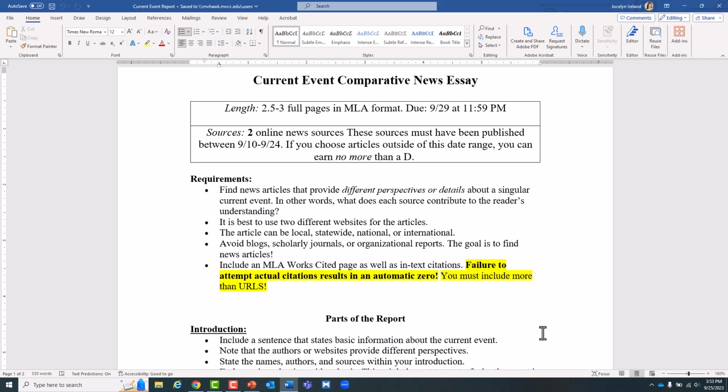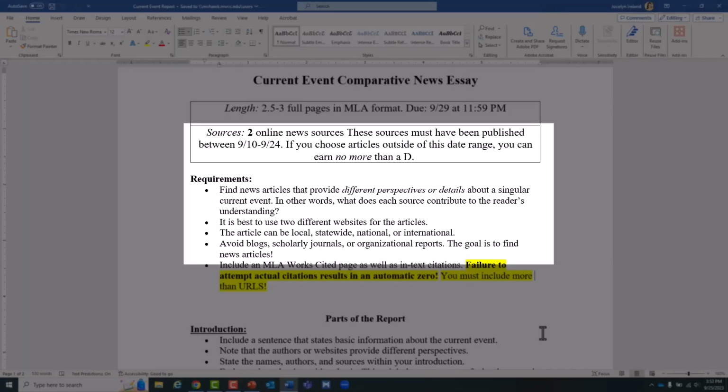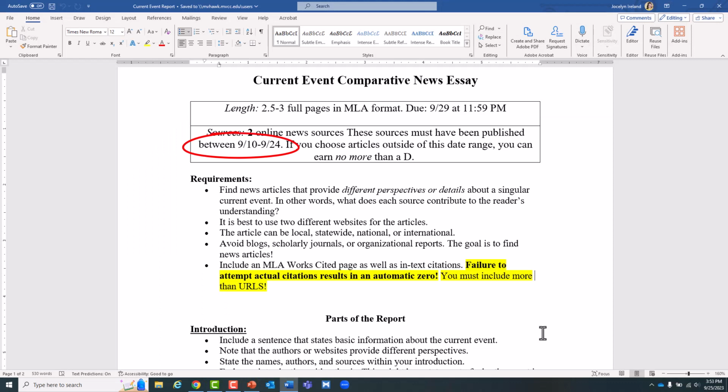You are expected to find 2 news articles that provide different perspectives or details about a current event. These 2 sources have to provide different details about an event, so don't find 2 articles that basically say the same thing. And they have to be from a news source, not a blog, not a peer-reviewed journal article, or a government report. These news sources must be from a certain date range, so pay attention to what date range you can use for your articles.